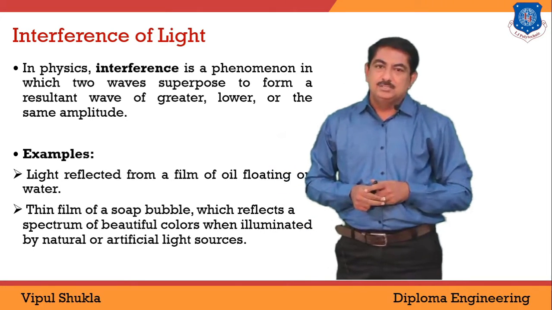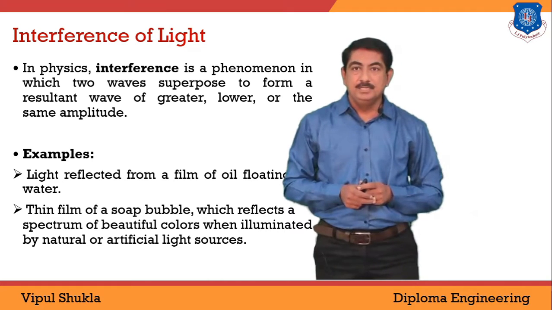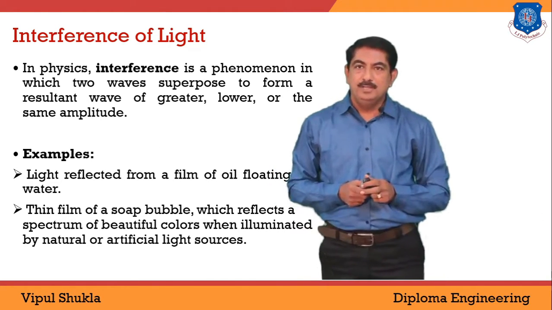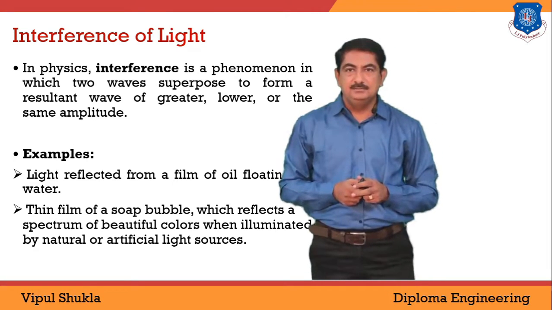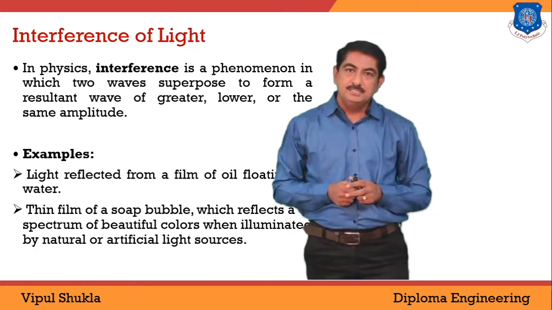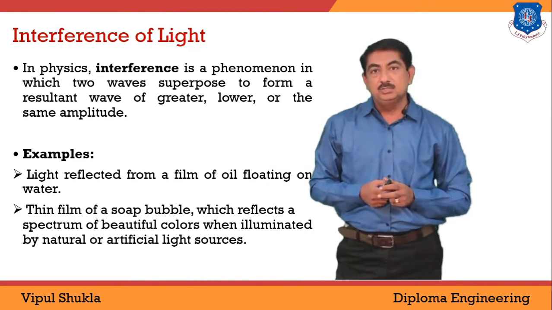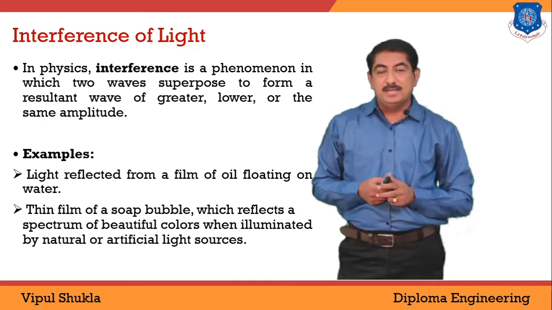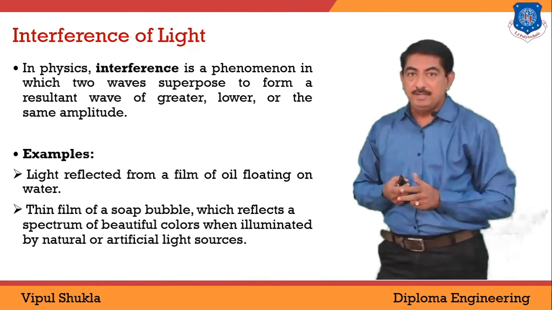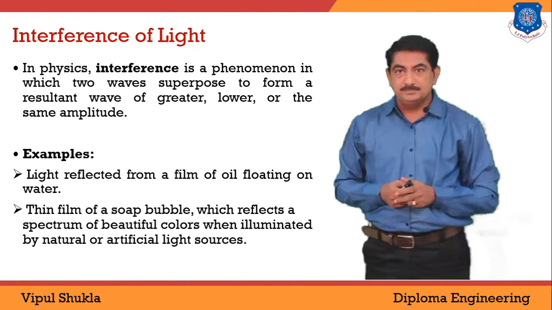What is interference of light? In physics, interference is a phenomenon in which two waves superimpose to form a resultant wave of greater, lower or the same amplitude. That means this effect can be applicable to all types of waves like light waves, radio waves, acoustics, gravity waves, surface water waves, or we can say matter waves.